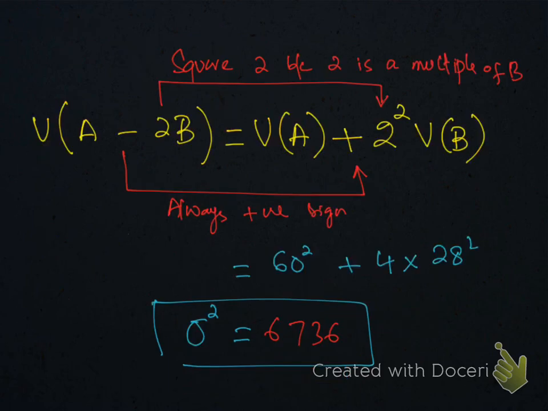Now be careful regarding the variance. While working for the variance of A minus 2B, you should write VA and then make sure you write a positive sign on this right side. The sign is always positive for variance. And number 2, you must square this number 2 because 2 is a multiple of B. It's mentioned it's twice of B. So this square is very important. Well, this is the answer of the variance.